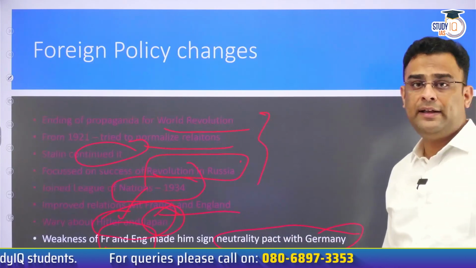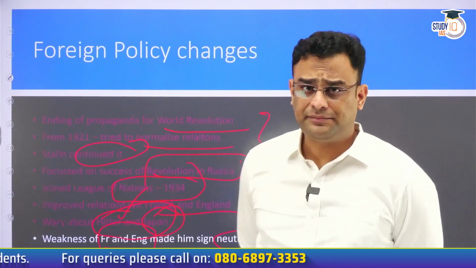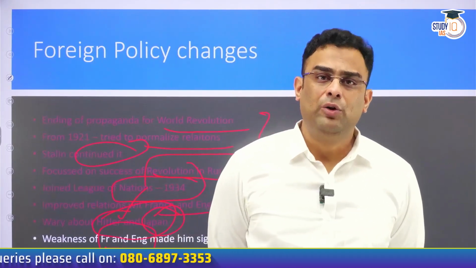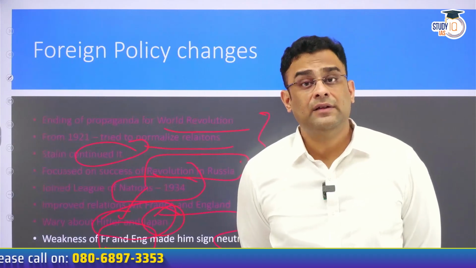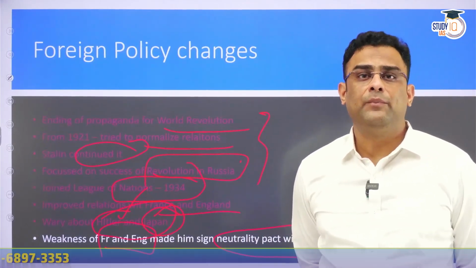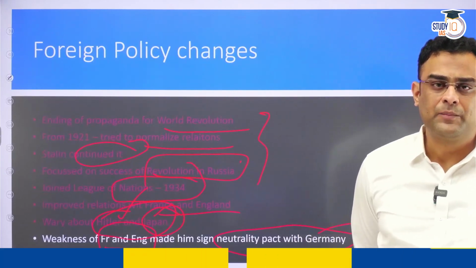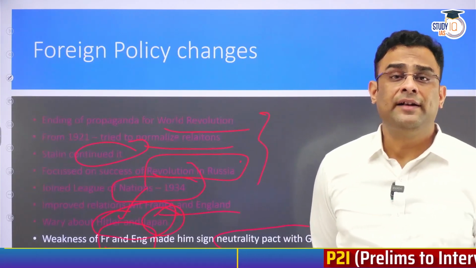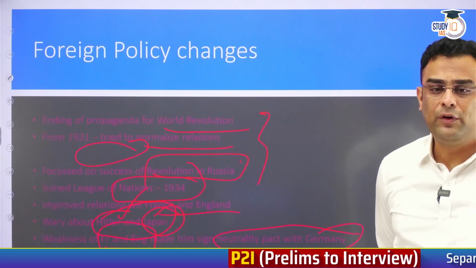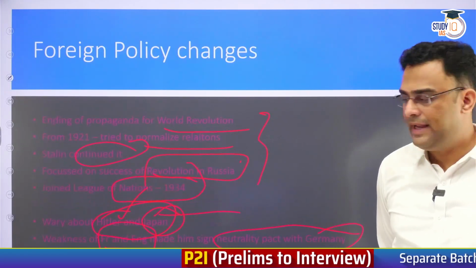In 1938, he signed a 10-year agreement with Hitler of mutual non-aggression. This turned the table on France and England, who had earlier been more indulgent, appeasing towards Hitler. Now suddenly, Hitler became the enemy of France and England. So these are the major foreign policy changes of that time, guys.